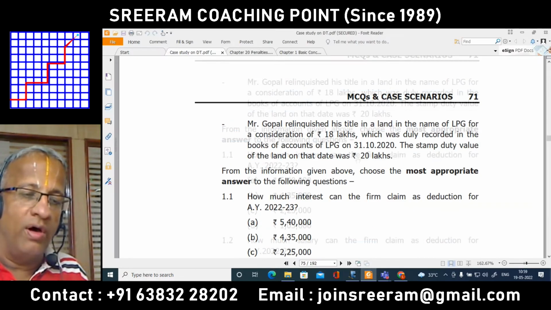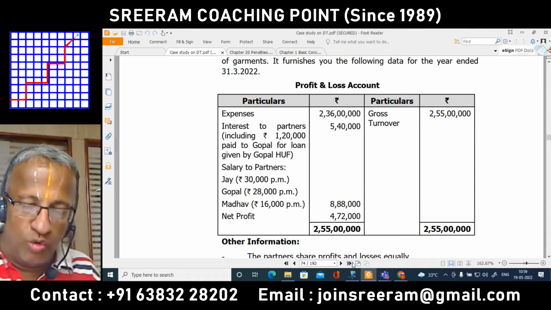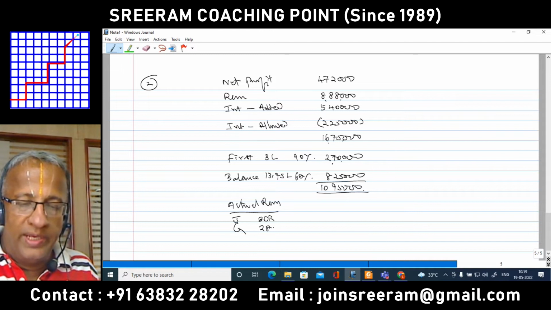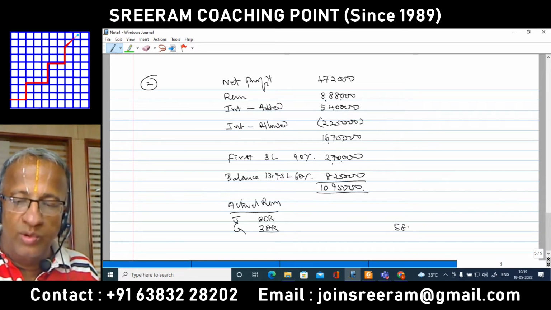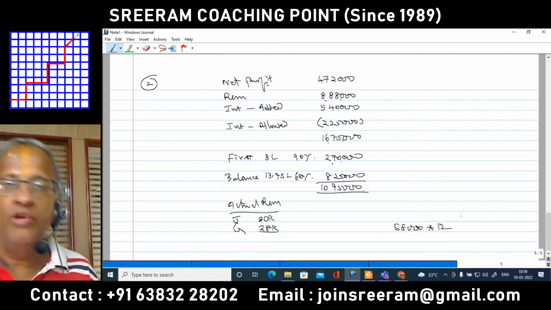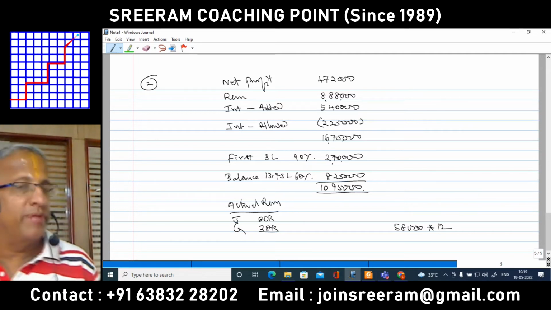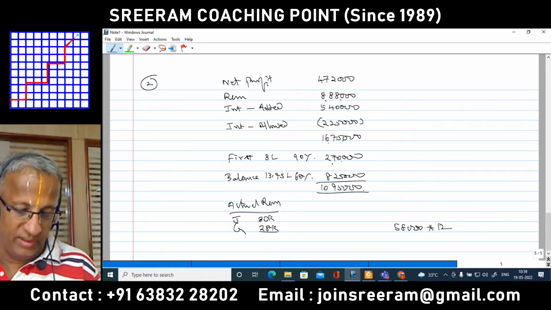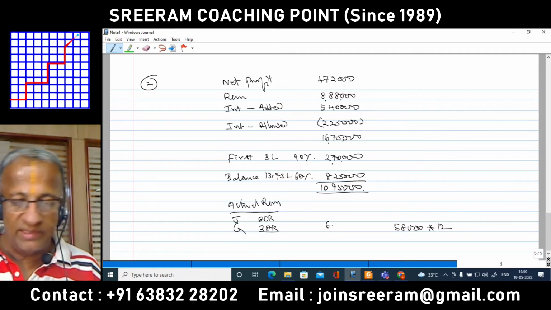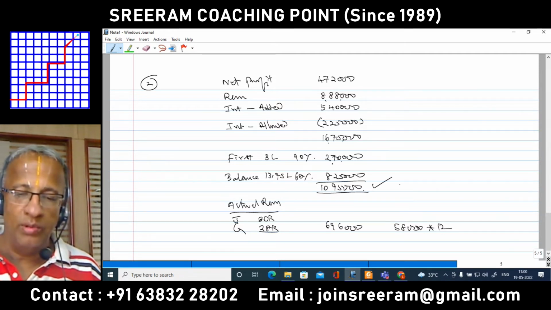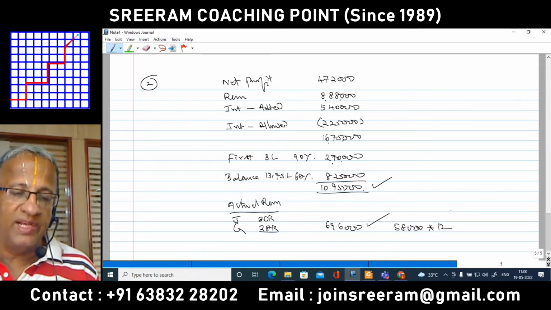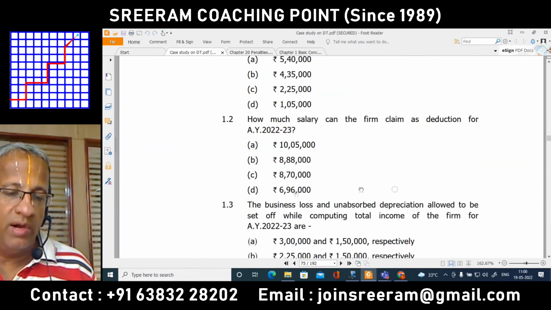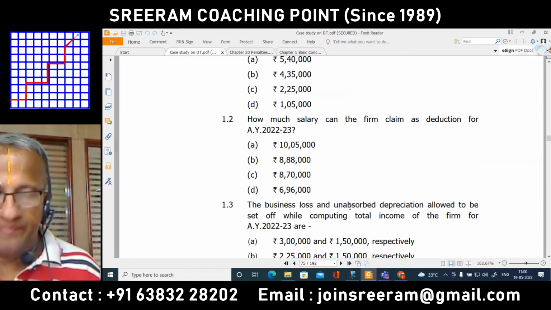up is only for the active partners J and Gopal. So for J 30K, for Gopal 28K, which results in 58,000 to be multiplied by 12. Payment to Madhav, a non-working partner, cannot be considered for remuneration allowance, even if it is provided in the deed. 58,000 into 12, 6 lakhs 96,000. The maximum is 10,95,000 and 6,96,000 being the actual, 6,96,000 will be allowed. So this is the alternative that we have, that being D.